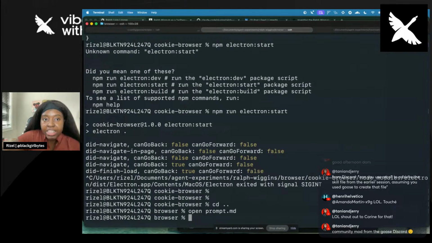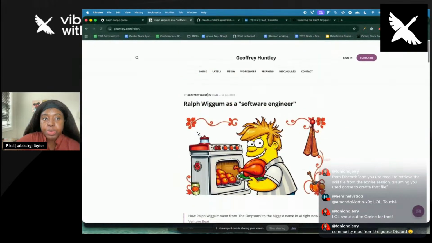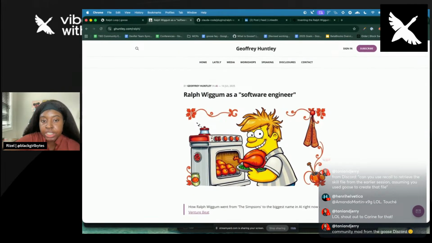All right. But to sum it up, Ralph Wiggum Loop is this agentic pattern that Geoffrey Huntley made, and I was initially skeptical about it, but it's really made for agent orchestration and standard agent loops. They iterate until they find the answer. The problem is they fill up the context window, and what people use as the solution is compaction, but compaction ends up being really lossy.